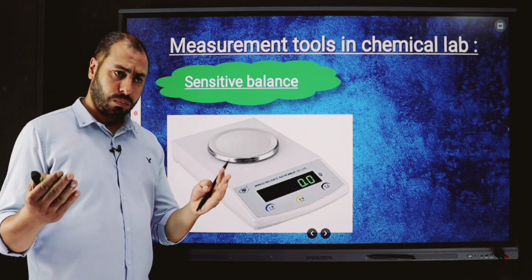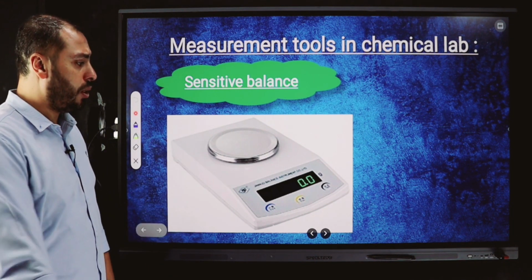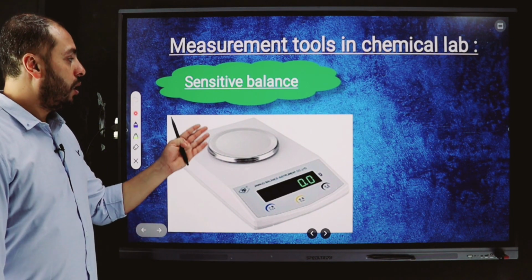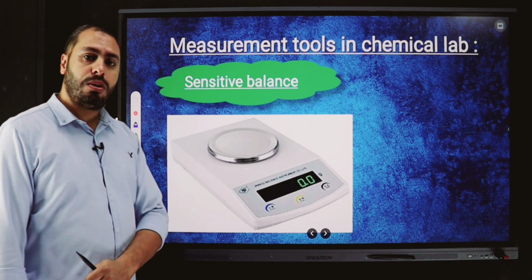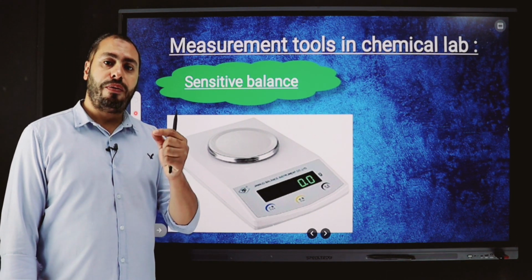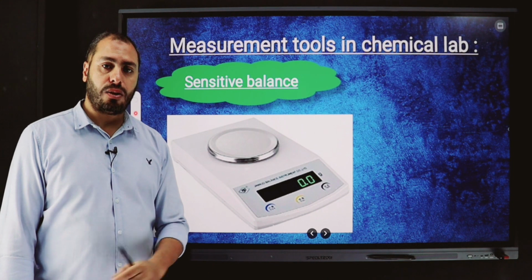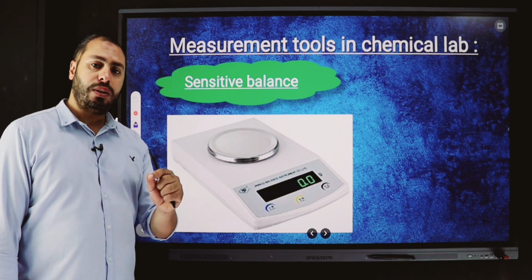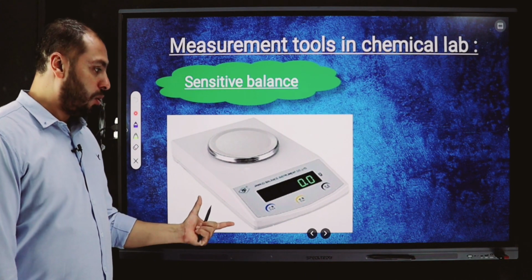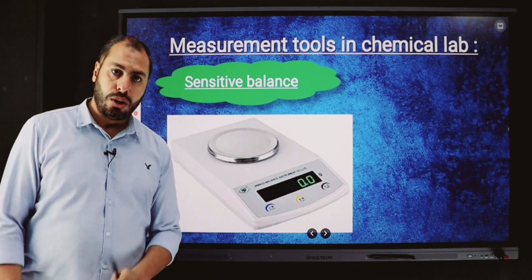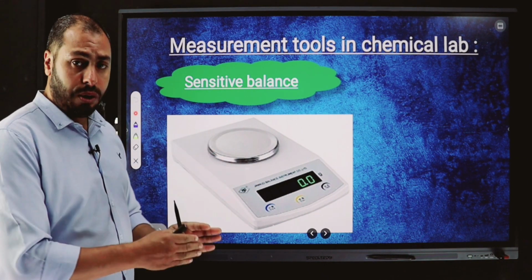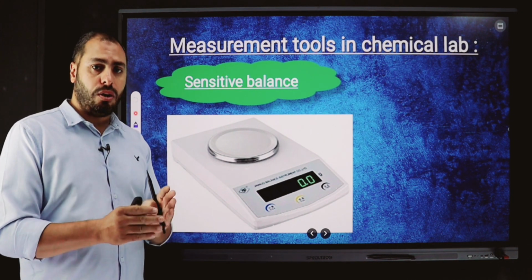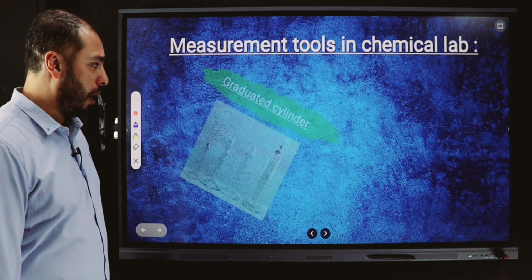I think all of you know this device. Sensitive balance is used to measure the small masses of chemical substances in the chemical lab, measured in grams. So we can use the sensitive balance to measure the masses of chemical substances in the chemical lab.